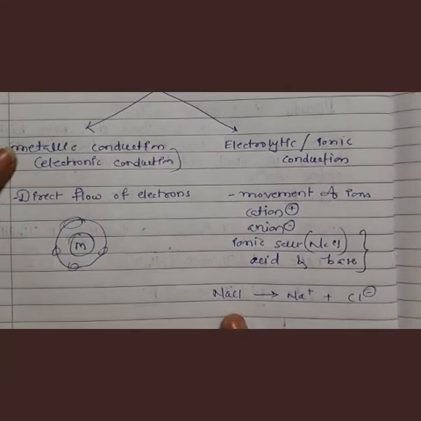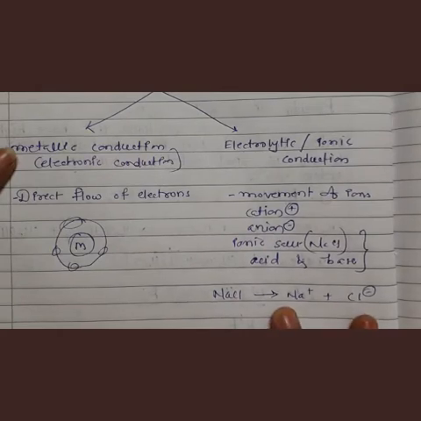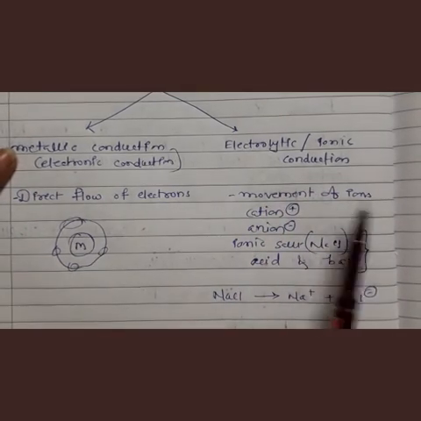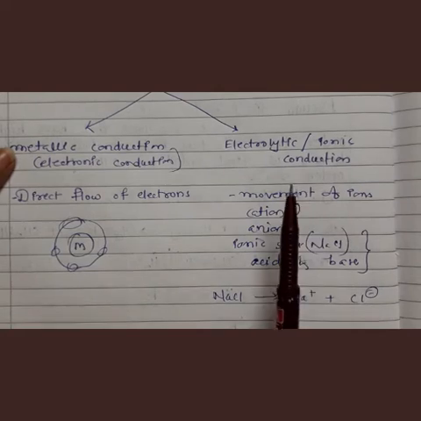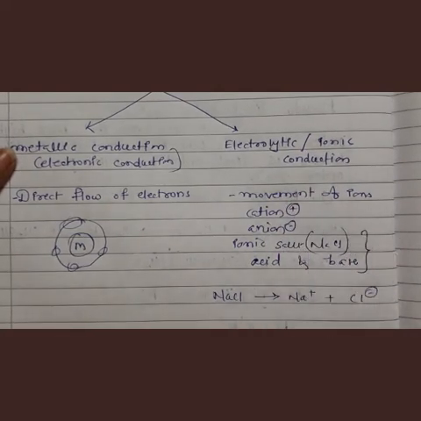So NaCl dissociates into cations and anions, and these ions conduct the electricity. So here conduction of electricity takes place with the help of ions, or we can say with the help of matter.